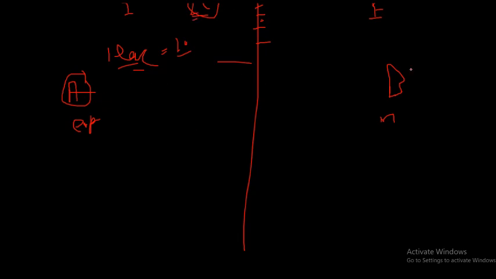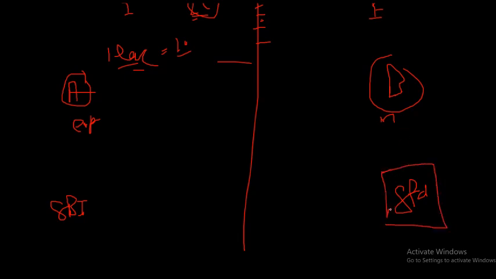The main problem is that A does not believe in B, and the same case for B also. B does not believe in A. But say B has an account in a bank, for example Standard Chartered Bank, and A is with SBI Bank. If B says, okay, I will make payment, A won't believe. But instead of B, Standard Chartered Bank, a good reputed bank, says, if B won't make you payment, then I will pay. Then definitely A will believe, because a person can default, but a reputed bank cannot default. That is the main thing.